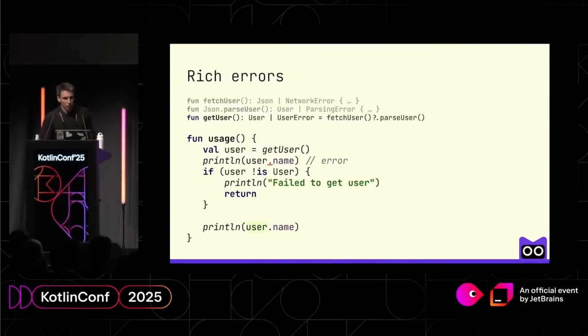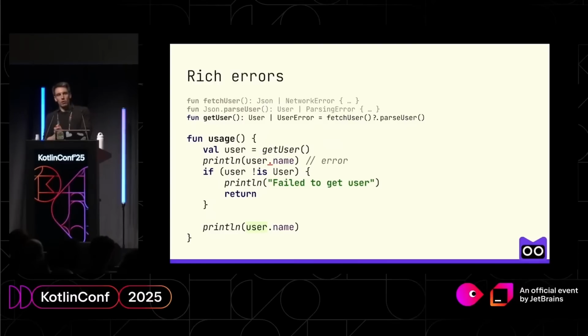And what happens at the call side? So we can implement our getUser the same as before. We can invoke fetchUser, use a safe call, and invoke the function parseUser. And in the function usage, we still cannot access the name, while it's highlighted properly with semantic highlighting. At the same time, we can check if it's not a user, then it means that it's an error. We can return and report that some error happened.